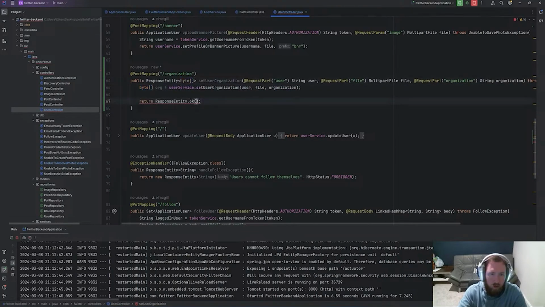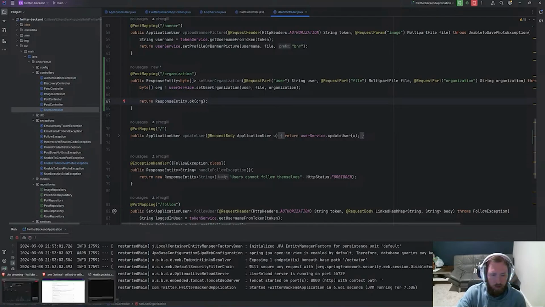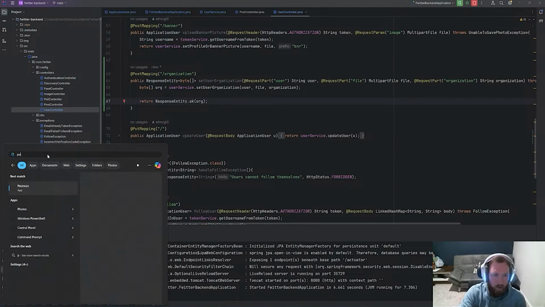This is a byte array, so now we can say org and do that. So theoretically, this should set the user organization. I have to look at how to do the @RequestPart. And this should also be authorized and everything. So if we refresh this, if we hop into Postman, and my Postman's still been acting up, I don't know if it's a bad version or what the issue is.